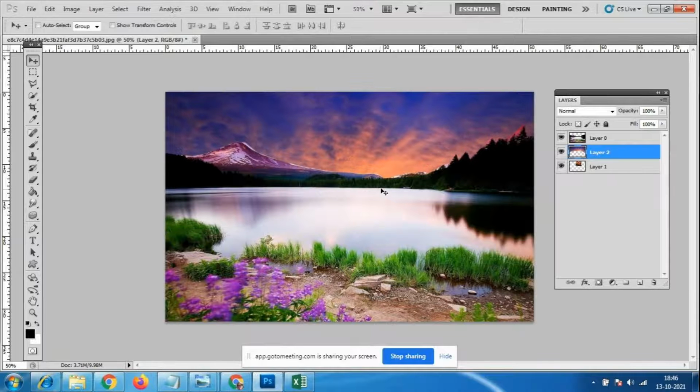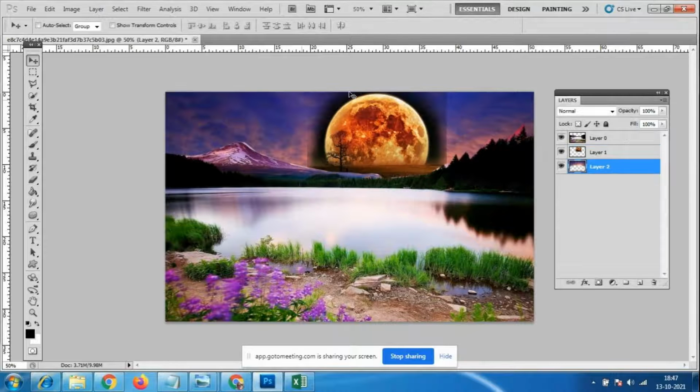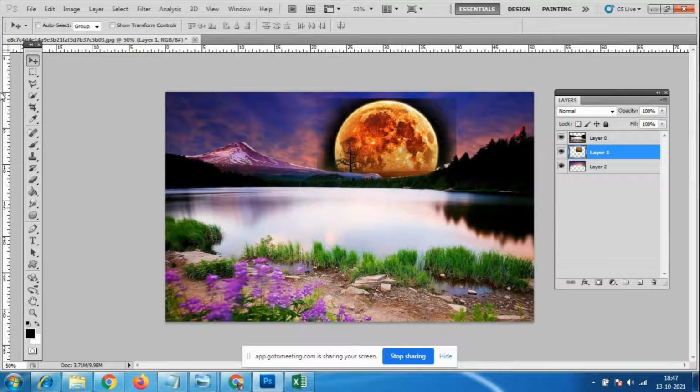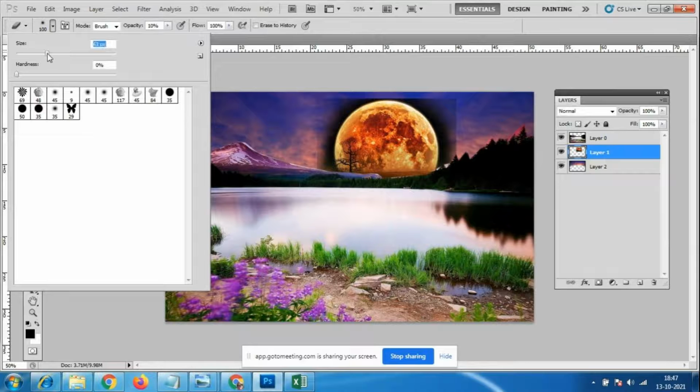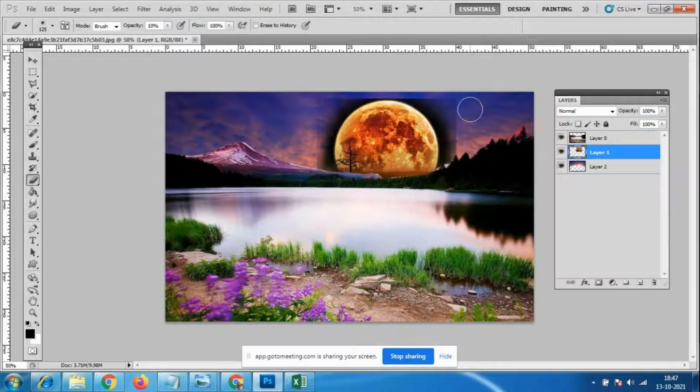Now I'm unable to see this sun, so I'll keep layer 2 here. I have to match it with this layer now, so I'll check layer 1 and use the eraser tool. I'll give only 10% opacity. If I want to increase the brush size, we use the square bracket keys, otherwise we have the brush size option here, where you can increase or reduce it.